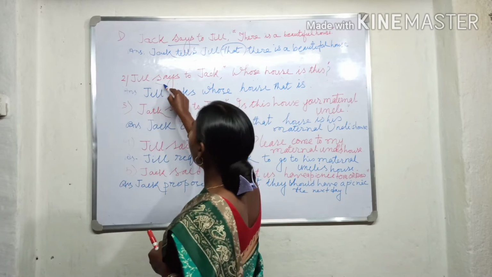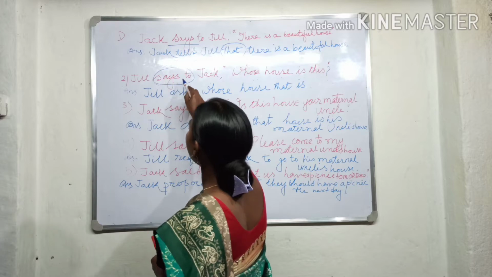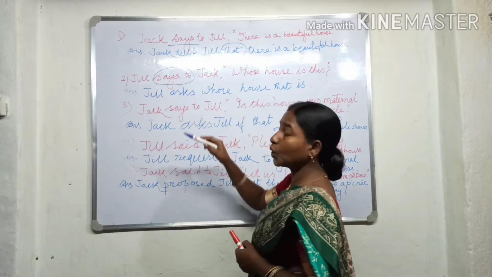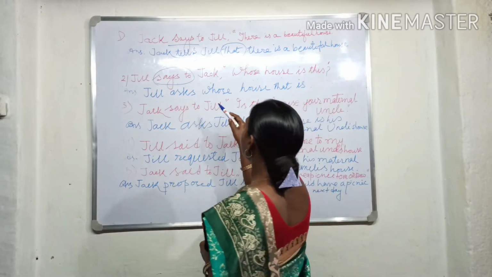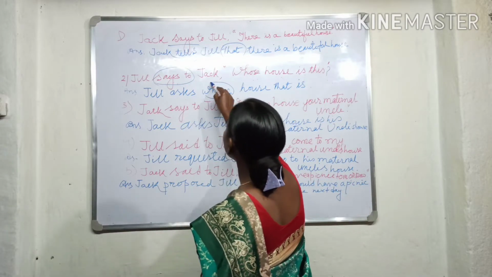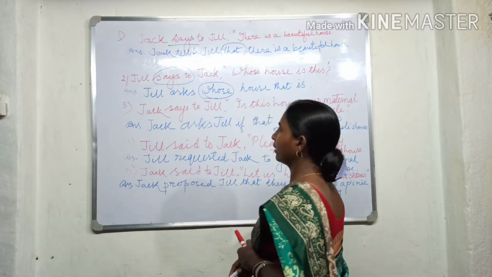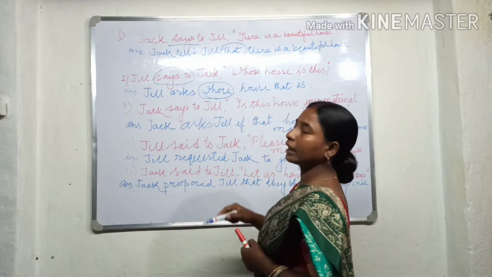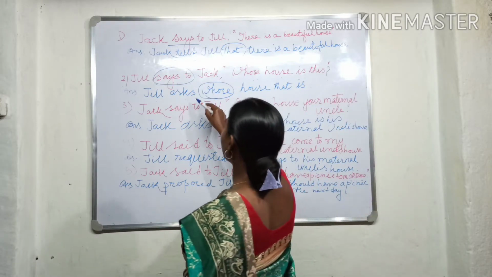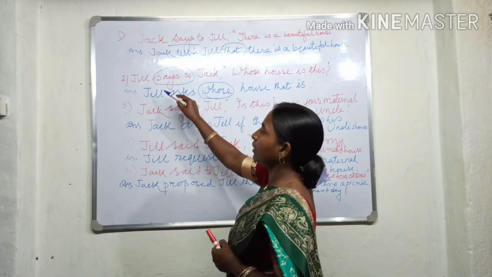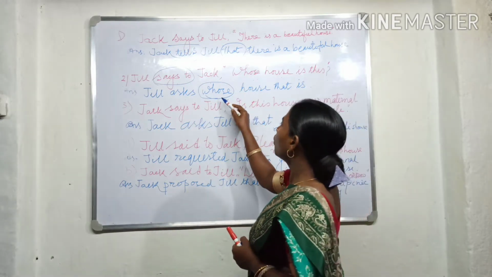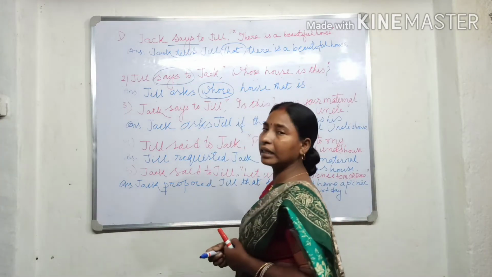So the reporting verb says to changes into asks. And then the linker whose is added here. Here no that or any other linker is added in an interrogative sentence, because when we change from direct to indirect in an interrogative sentence, the word whose is added as a linker.